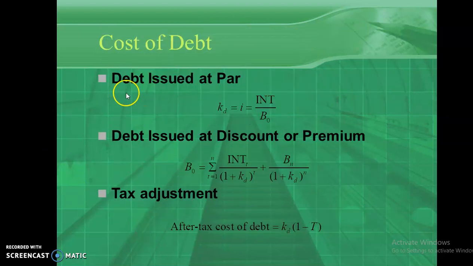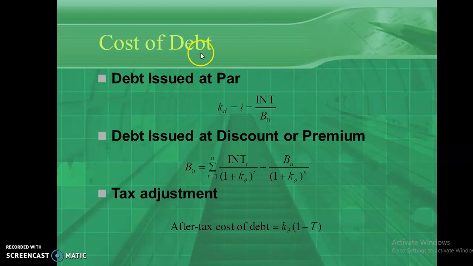So let's look into the formula. What's cost of debt? First we will discuss cost of debt. Debt, as you all know, is when debenture holders supply the funds to the firms. Banks and financial institutions also supply the funds to the firms. That's known as debt. So banks have a certain minimum rate of return expected from the company. That's known as cost of term loan. And debenture holders have certain minimum rate of return expectations from the company. That is known as cost of debt.